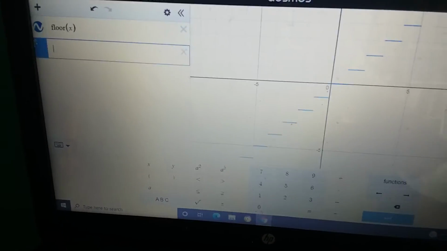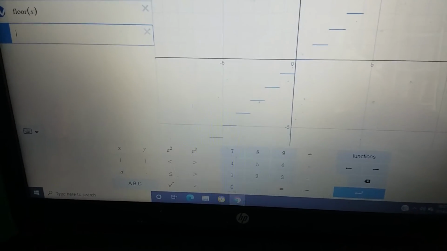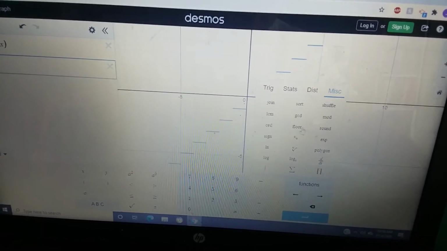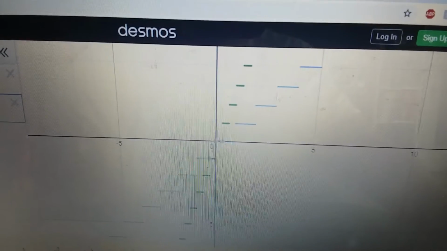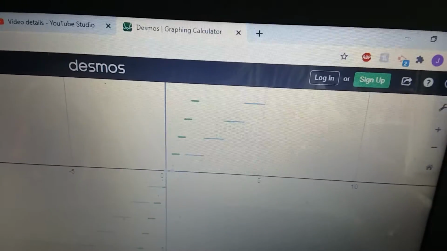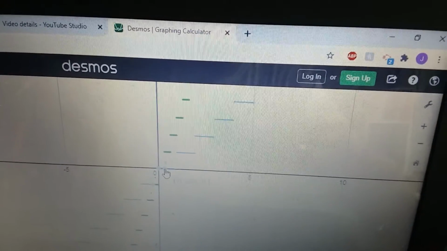I'm going to put in the floor of 3x so you can compare them. Okay, notice the green graph is when you multiply it by 3. You get 3 times as many, in a sense. Going left to right, you have 3 times as many.